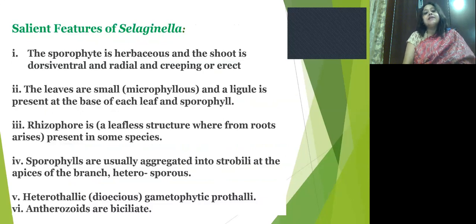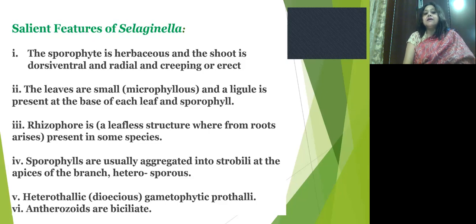Next, we come to the salient features of the genus Selaginella. The sporophytic plant body is herbaceous, and the shoot is dorsiventral or radial, creeping or erect.